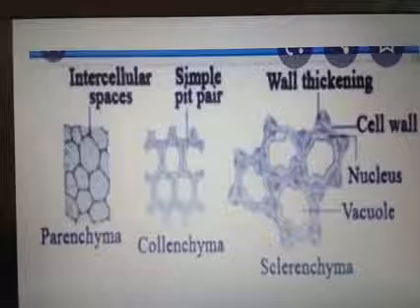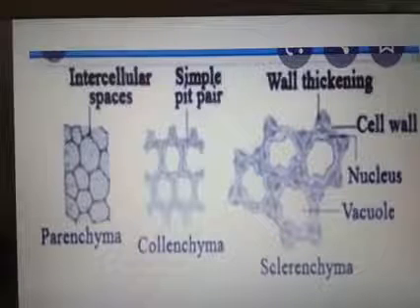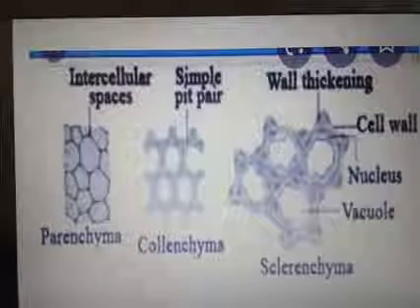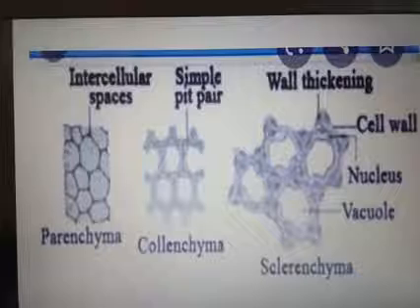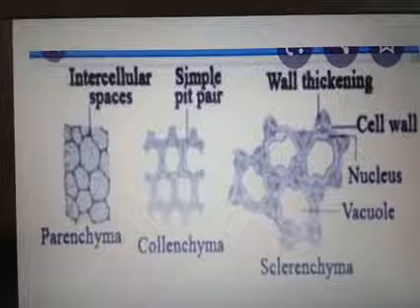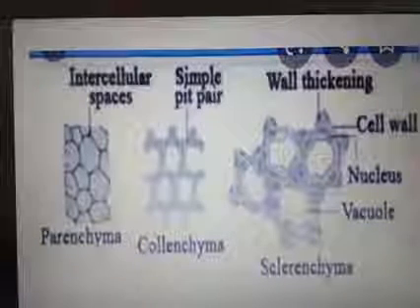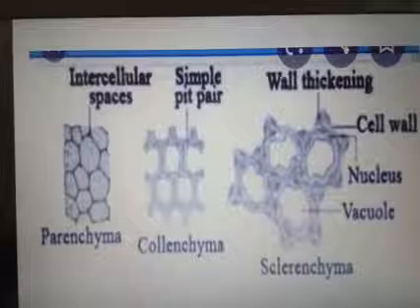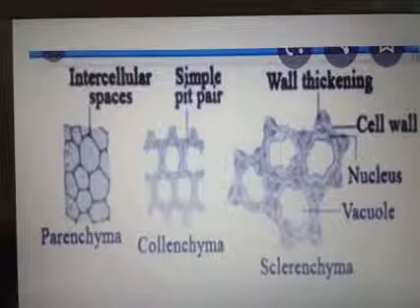So what are the features of parenchyma? Parenchyma are thin-walled living cells, oval, round and polygonal in shape, so they exhibit various shapes. The cell wall is made up of cellulose.